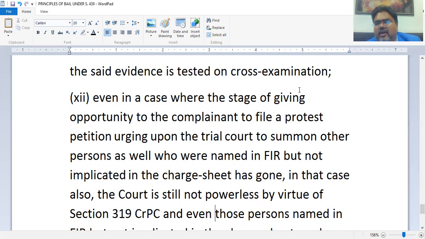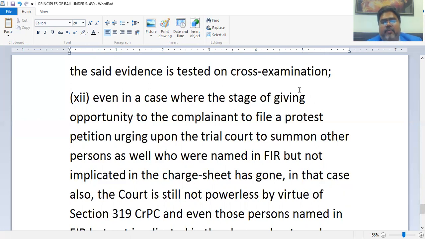He may make an application under section 173 subsection 8 and may accuse the investigating agency of bad, erroneous investigation. The complainant may insist that certain persons have been dropped out or have not even been named in the charge sheet, right?